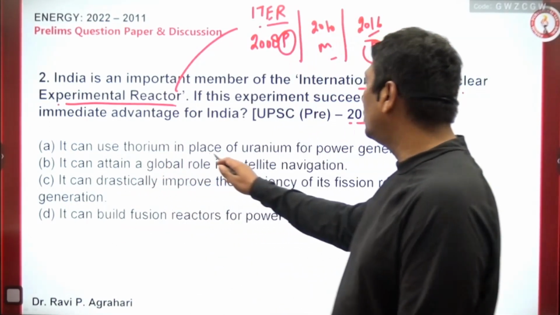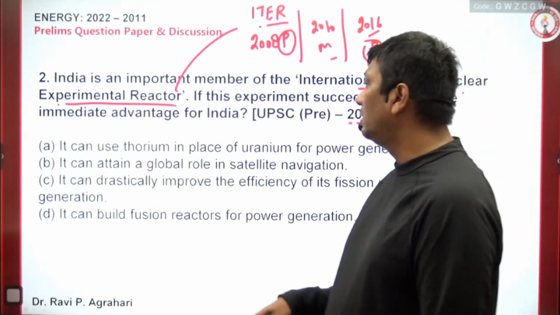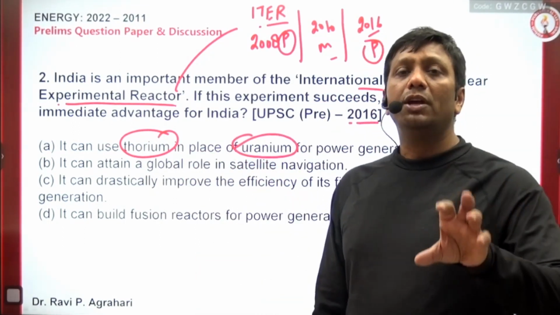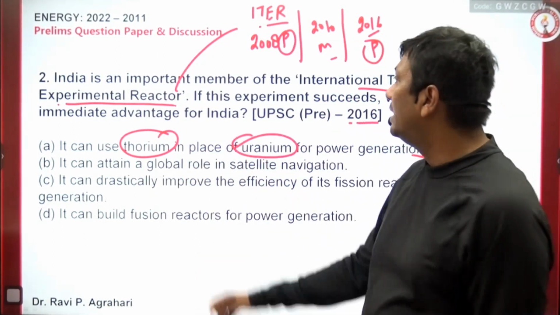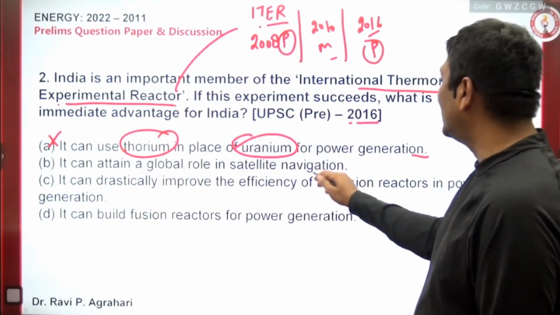So it can use the thorium in place of uranium for the power generation. Okay, that is absolutely wrong. Here there is no use of thorium or even uranium, because thorium and uranium we are using in the case of nuclear fission, but it is a kind of nuclear fusion. So that is wrong.